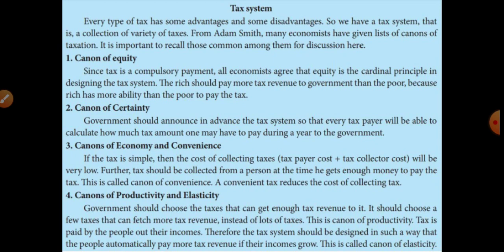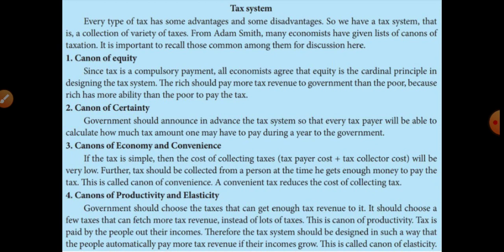Okay, tax is paid by the people out of their incomes. Out of our incomes we are paying the taxes. Therefore the tax system should be designed in such a way that the people automatically pay more tax revenue if their incomes grow. That means according to one person's income, the government designs the tax for that particular person. Those who are getting more income will pay more taxes.